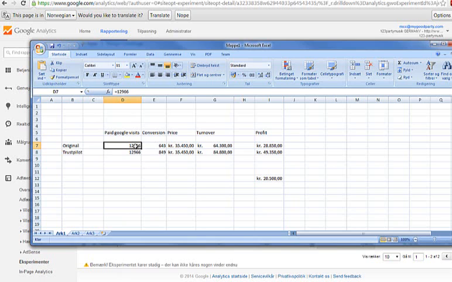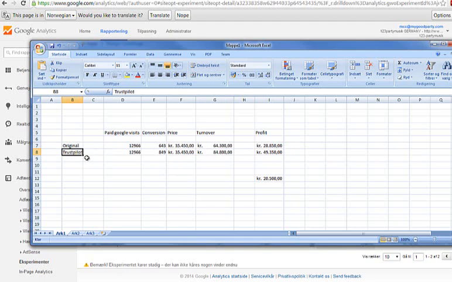So that was 12,966 different persons that clicked on an ad and got to our page. We received 643 conversions from that. And the price we paid was 35,450, and the turnover was 64,000, and that gave us a profit of 28,000.